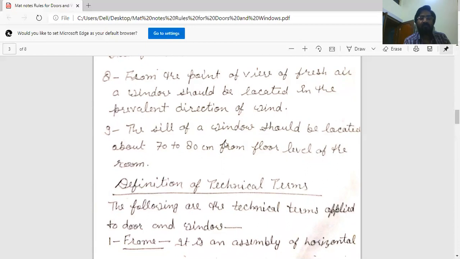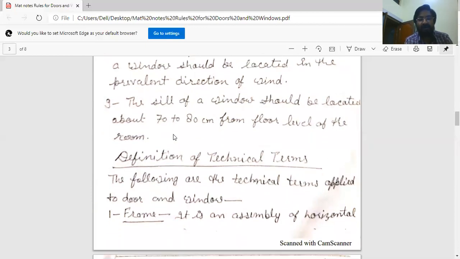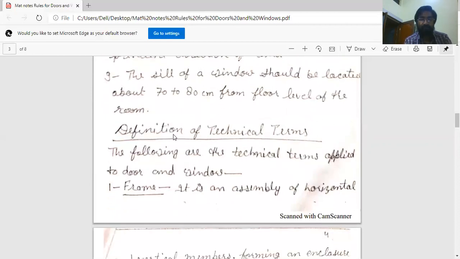The sill of a window, sill is not in a door, sill means the bottom horizontal part of a window. The sill of a window should be located about 70 to 80 centimeters from the floor level of the room. These are some rules or general guidelines for providing doors and windows in a building.